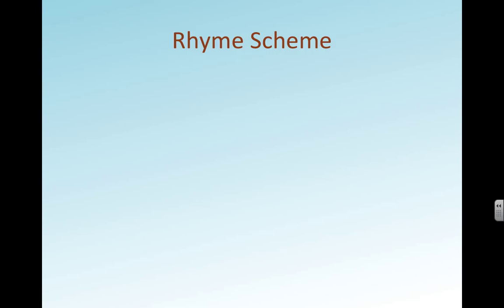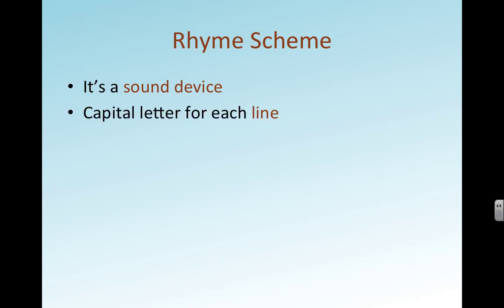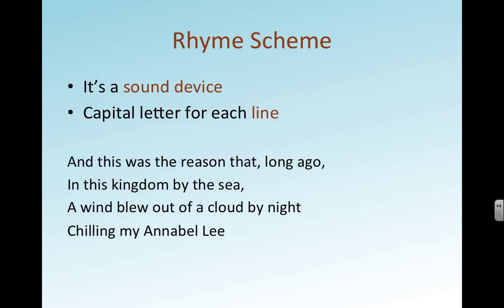Rhyme scheme. Rhyme scheme is a sound device. You might remember that from a previous lesson. To mark the rhyme scheme, you use a capital letter for each line. You begin with a capital A, and oftentimes you'll find that you can begin again with A for each new stanza, but not always. Let me show you an example.